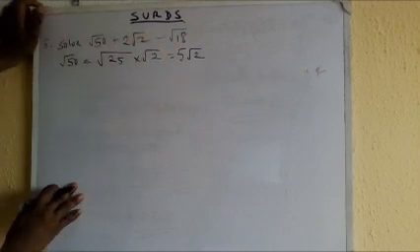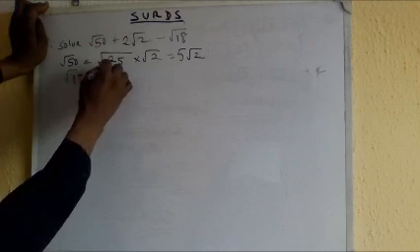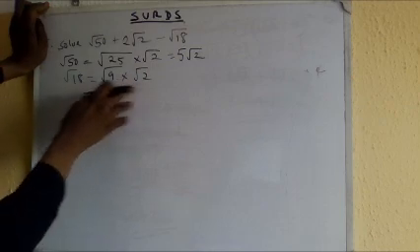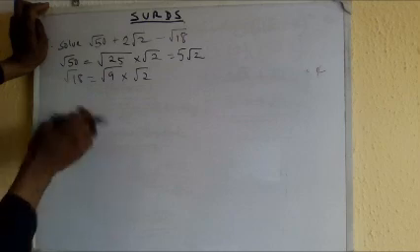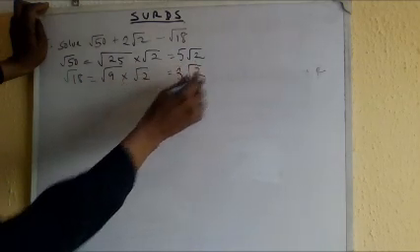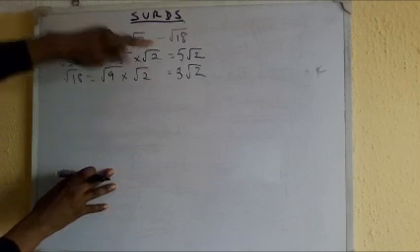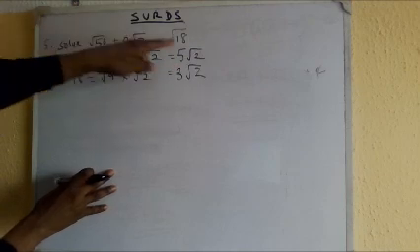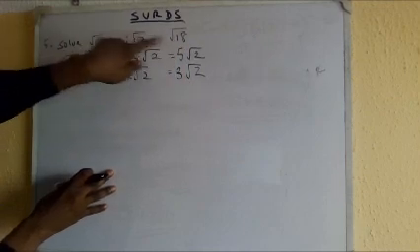The last term again, I'm interested in that one. Root 18 is the same thing as saying root 9 times root 2. You see, 9 times 2 is still 18, so they are the same thing. So root 9 is actually 3, so root 18 is 3 root 2. So I have succeeded in expressing root 50 in this form and root 18 in this form, so I can just put all what I have here in this expression.